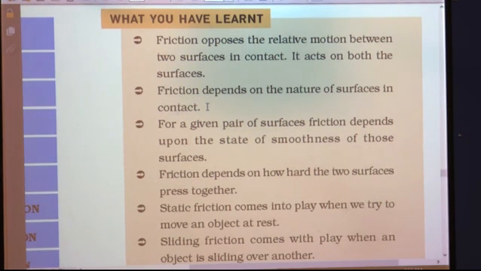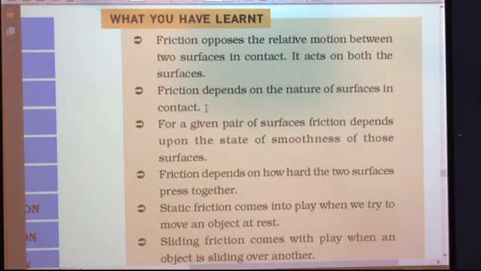If the surface is rough, then there is more friction, and if the surface is smooth, then there is less friction. So based on the requirement, the surfaces can be made rough or smooth for increasing or decreasing friction.